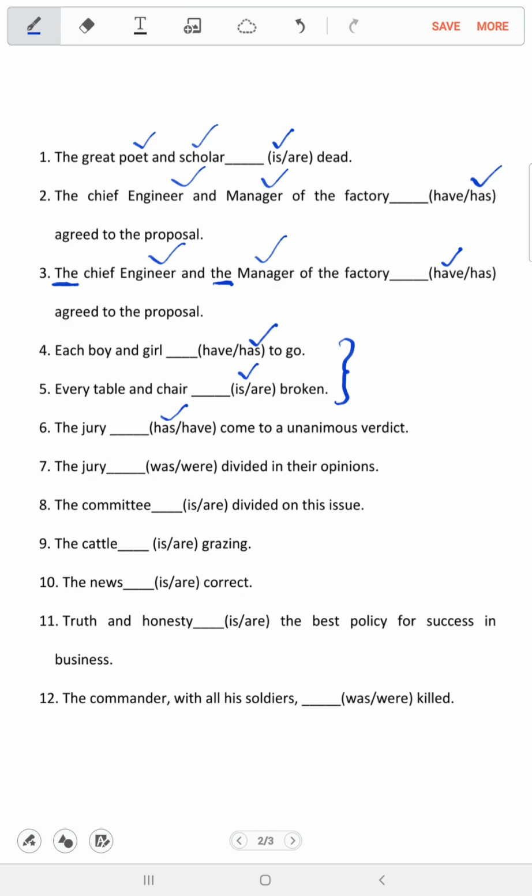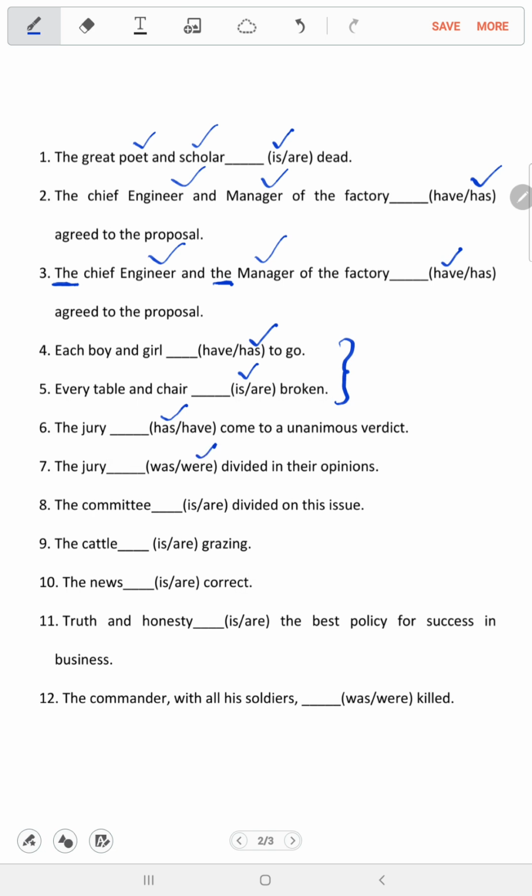But the moment the collective noun is divided, is scattered, is not referred to as a single whole, which in grammar is known as a noun of multitude. There is a difference between a collective noun and a noun of multitude. A collective noun takes the individual members into a group, but when we talk about a noun of multitude, it talks about an individual from a group. That means the collective noun is broken, or doesn't refer to one single whole. So at that moment it takes a plural verb. This is one exception rule we have to remember.